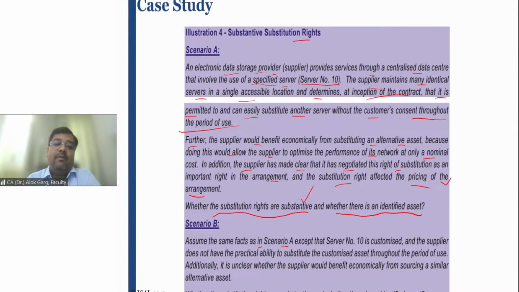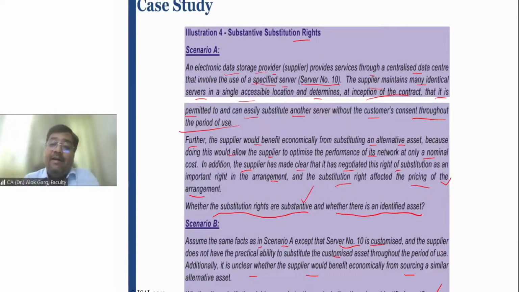In scenario B, let's discuss the second scenario. Assume the same facts as in scenario A, except that server number 10 is customized and the supplier does not have the practical ability to substitute the customized asset throughout the period of use for other customers. Additionally, it is not clear whether the supplier would benefit economically from sourcing a similar alternative asset. In this case, whether the substantive substitution rights are there and whether it is an identified asset, the answer is yes.